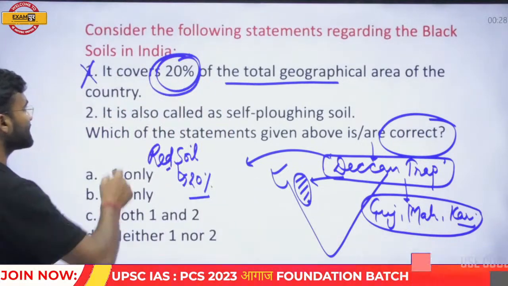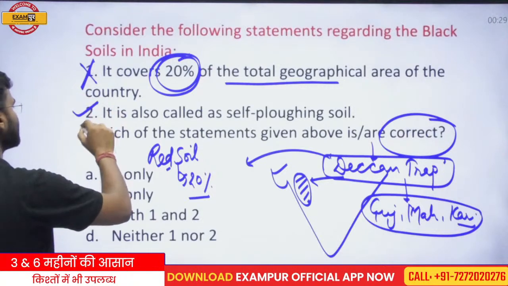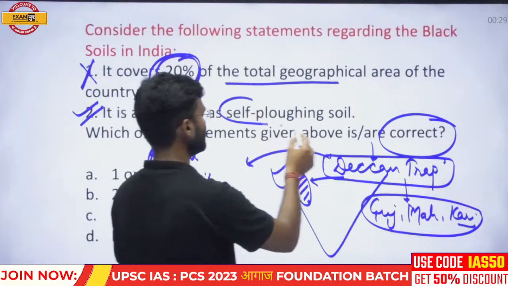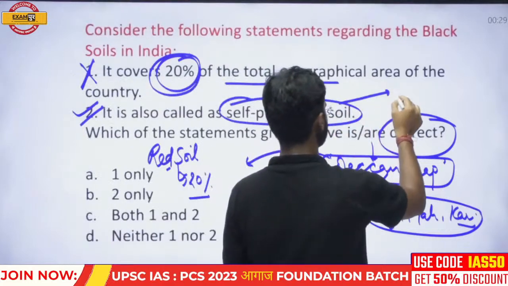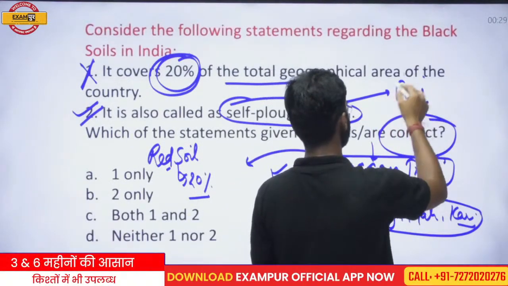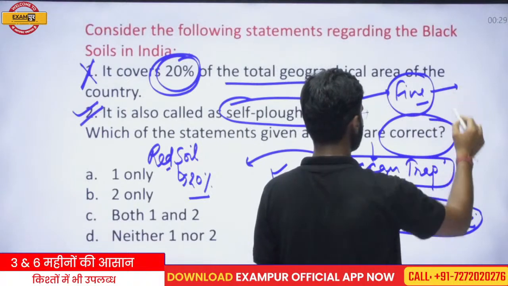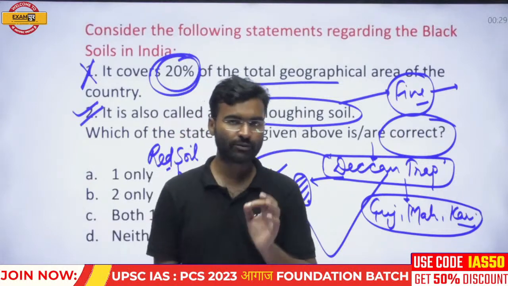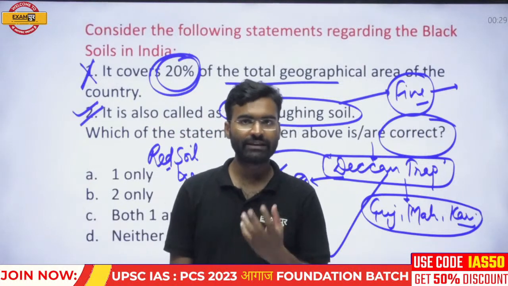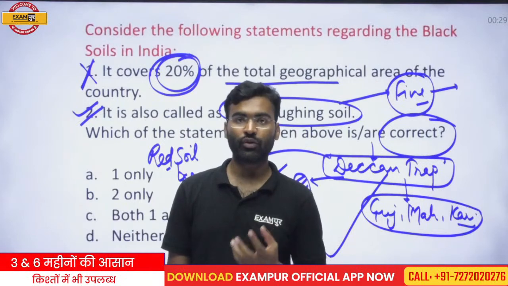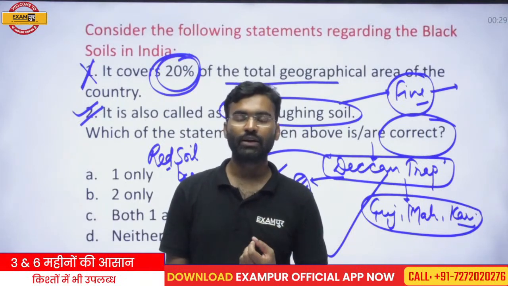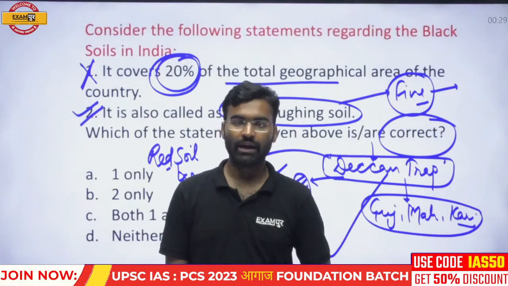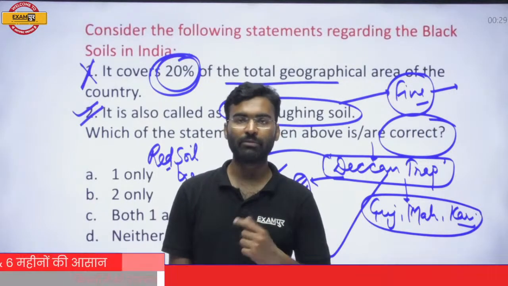So the first statement is not correct, and the second statement is correct. This soil has very fine material. If any soil consists of fine material, that means its permeability is very low. If permeability is very low and water retaining capacity is high, then this type of soil retains the water for a long time period. And when the water dries, its permeability is low.